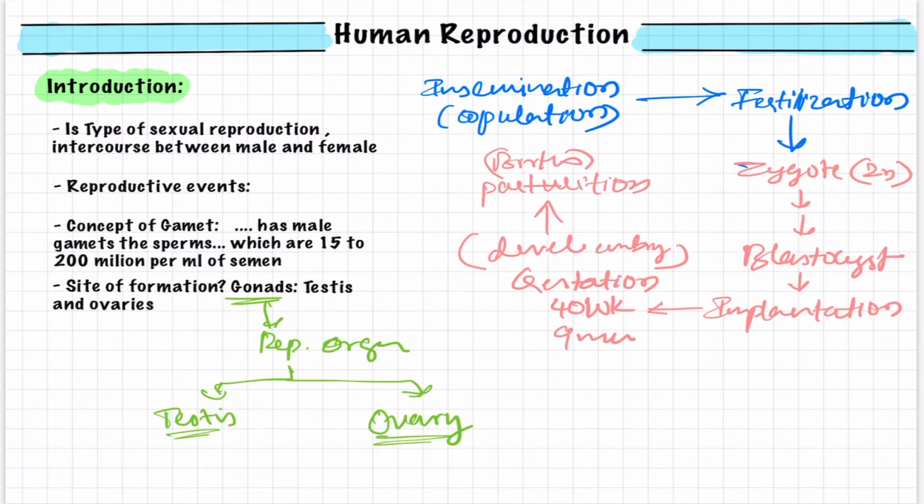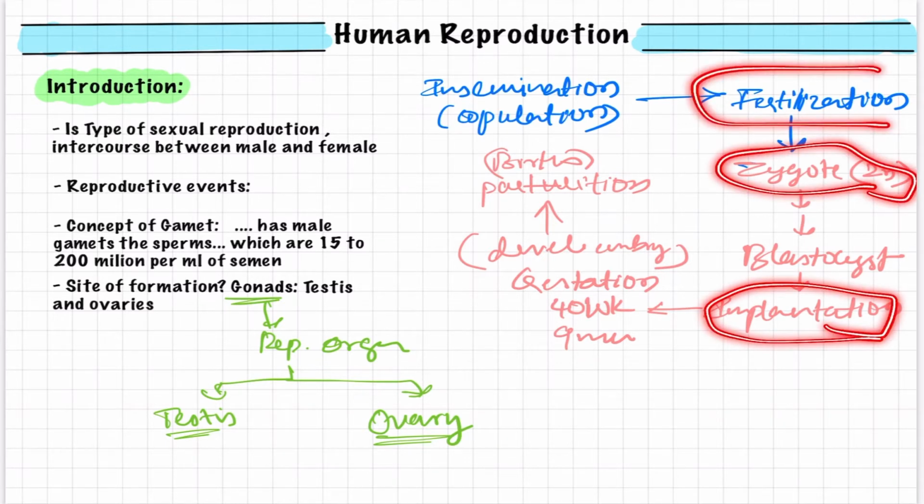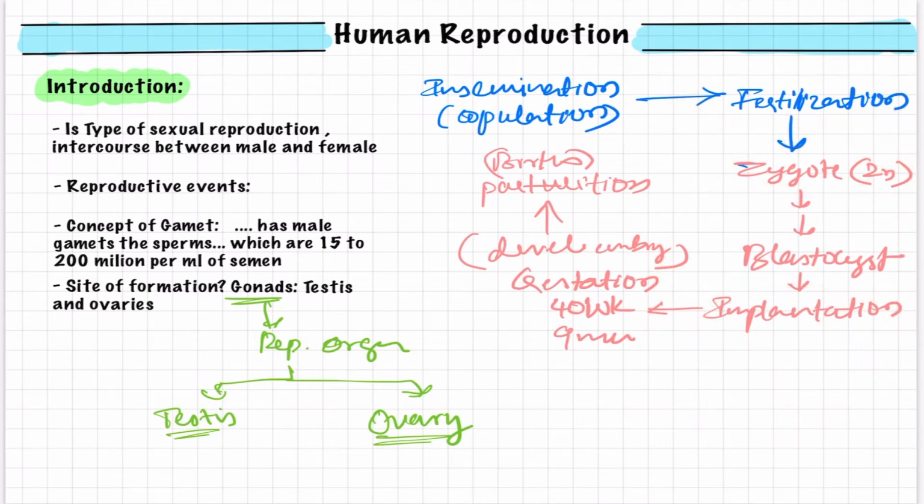These reproductive organs produce the gametes, and that process is known as gametogenesis, which we will discuss in detail in our next videos. In the next videos on embryology, the processes of implantation, zygote development and fertilization will all be discussed in detail. About the testis, we have made a separate video on anatomy, blood supply and clinical knowledge, including venous supply, which is the most important characteristic feature of the testis. You can go and watch varicocele and hydrocele as well.